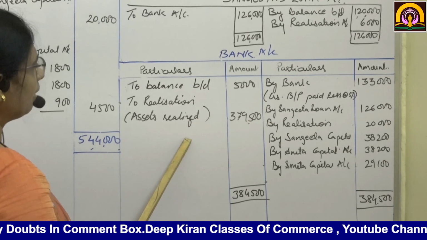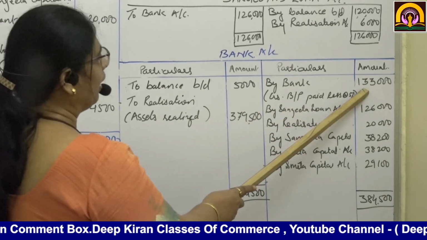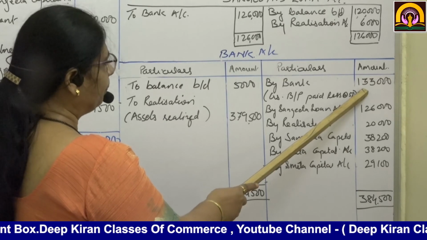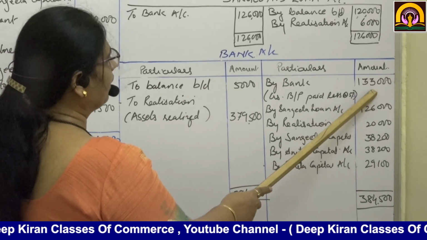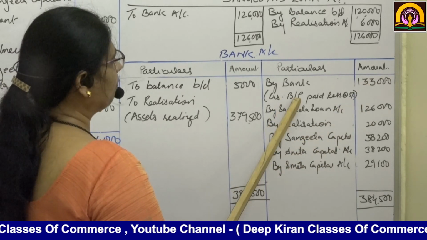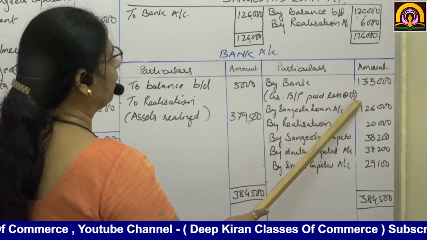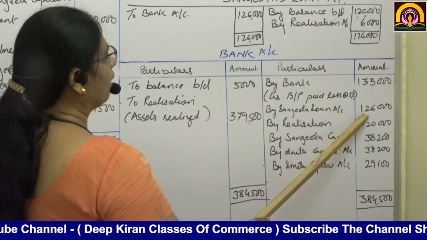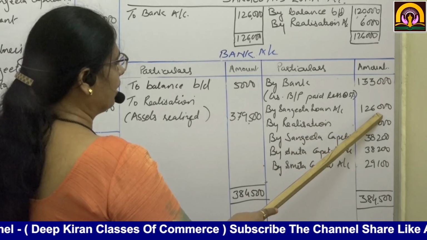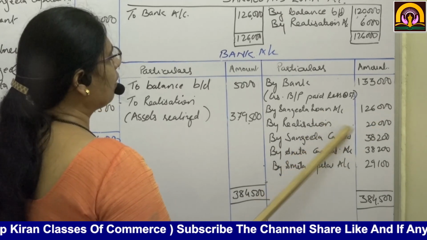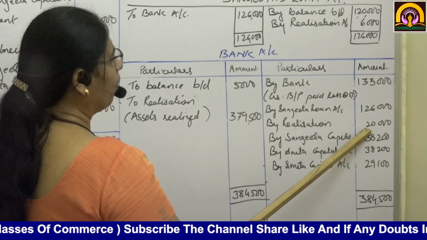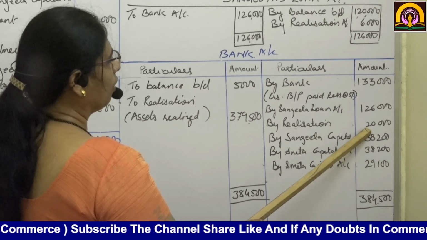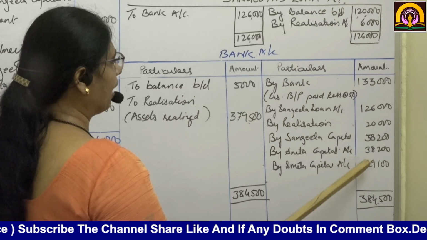Here we have paid off the third party liability, 1,33,000, that is creditors and bills payable at 5% less. Then Sangeeta's loan is paid at rupees 1,26,000. Then the contingent liability of one holder who became insolvent is recorded, 20,000.